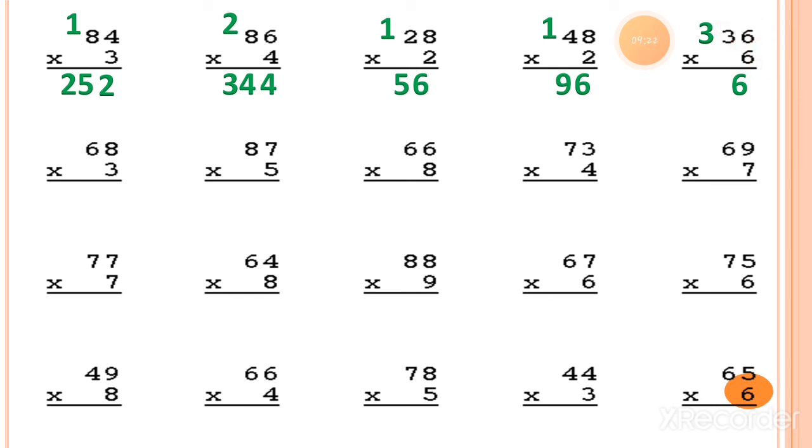Now 6 3s. 6 3s is equal to 18. So we have to add 3 number into the 18. So which answer will come? 19, 20 and 21. So 21 number will come. So the answer for this sum is 216.